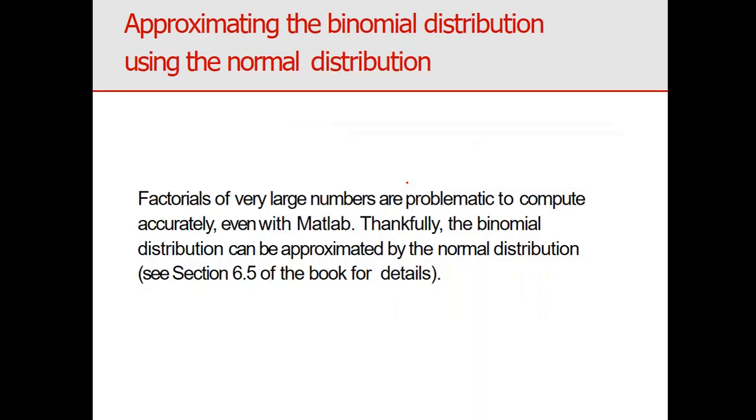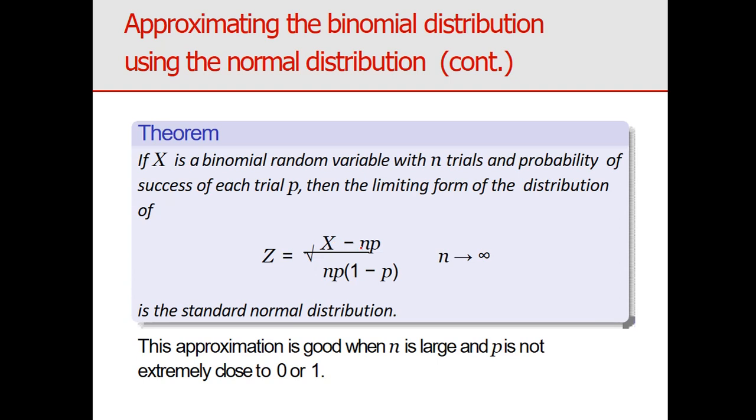This is important: approximating the binomial distribution using the normal distribution. We all know how we can go from binomial to normal: we take x minus mu upon sigma, then solve with derivations. We know that np is the mean of the binomial distribution, and npq is the variance, so the standard deviation is the square root of npq.